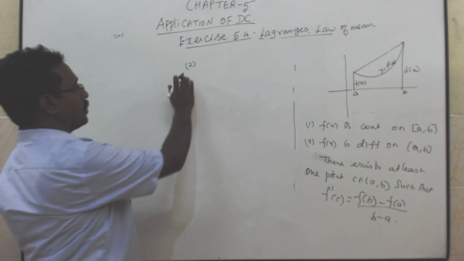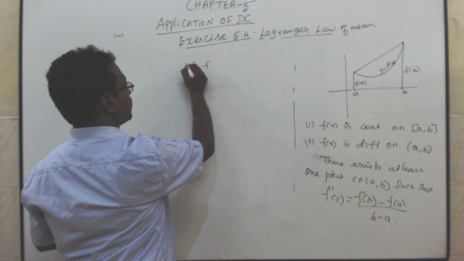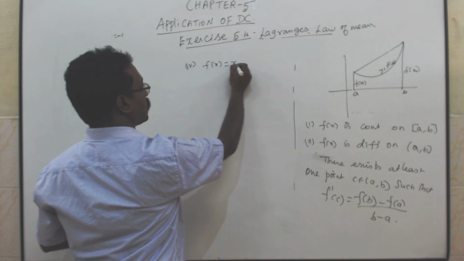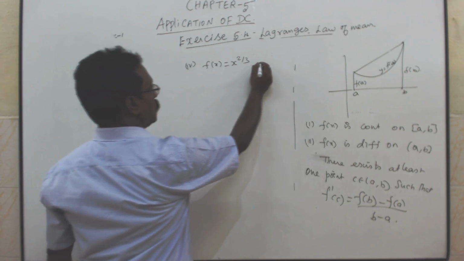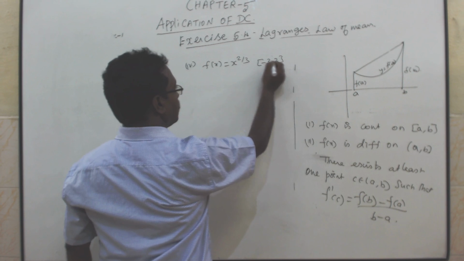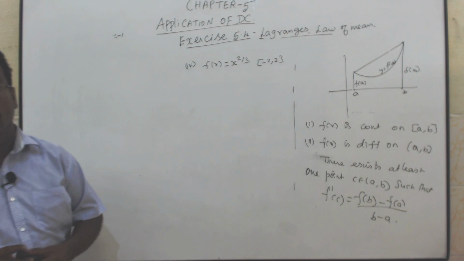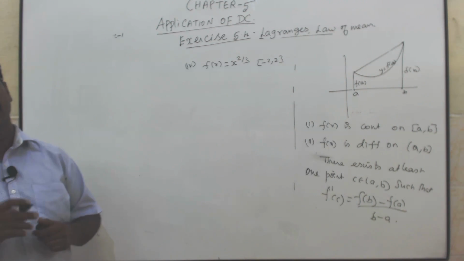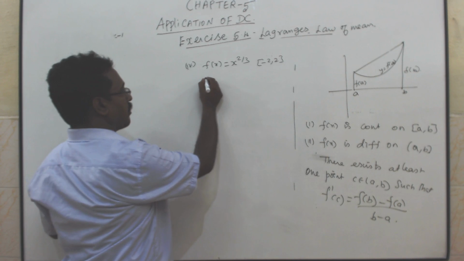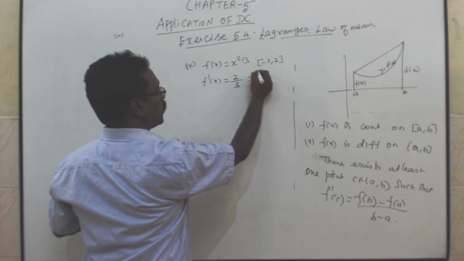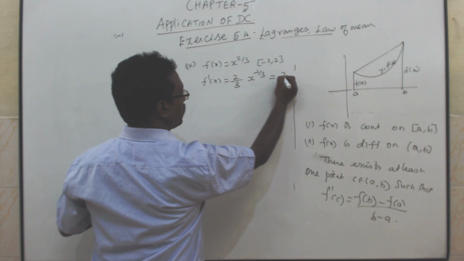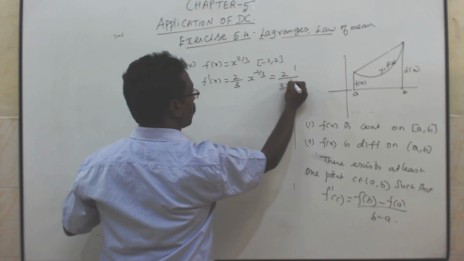The fourth one, f of x is equal to x power 2 by 3, in the interval minus 2 comma 2. Whenever there is a fraction power, you have to verify differentiability carefully. Let me differentiate here: f dash of x is 2 by 3 x power 2 by 3 minus 1, which means minus 1 by 3, that is 2 by 3 x power 1 by 3.